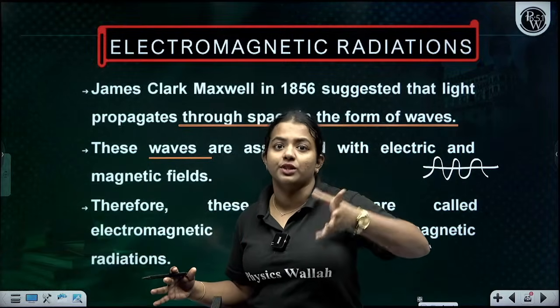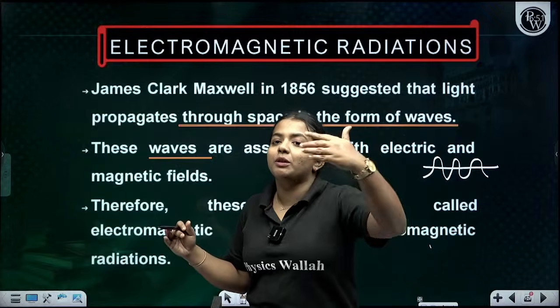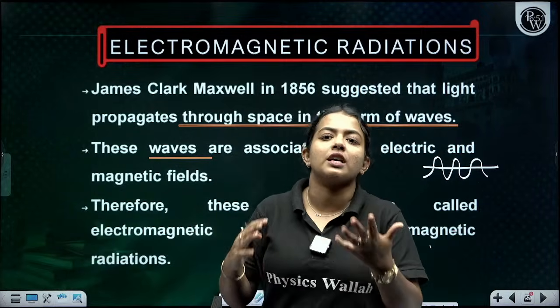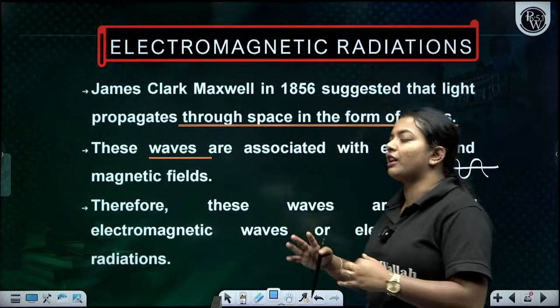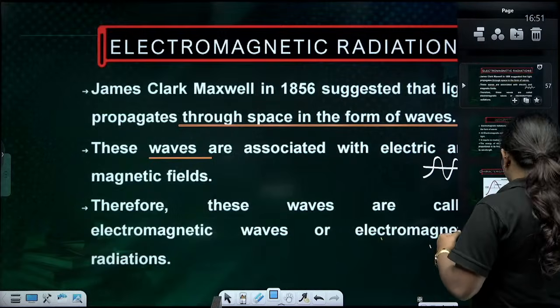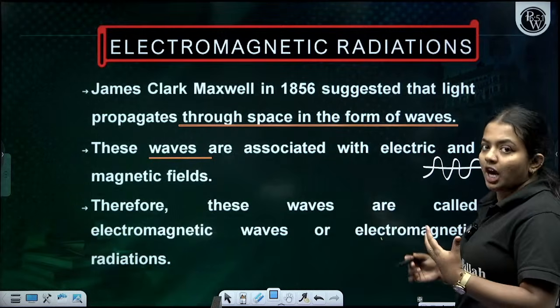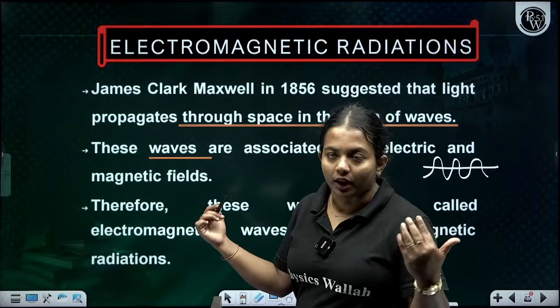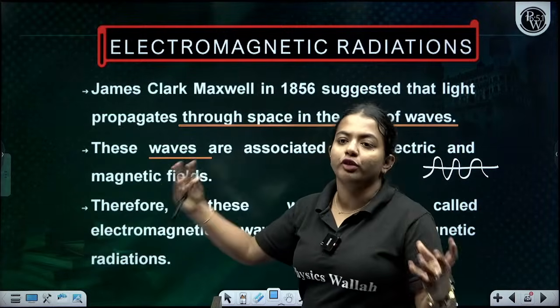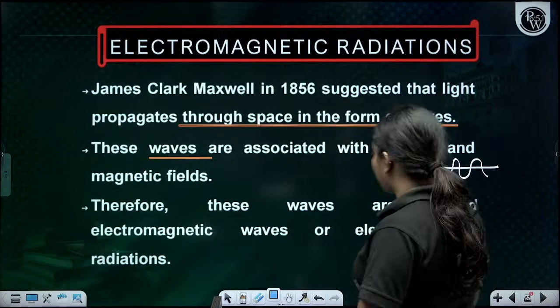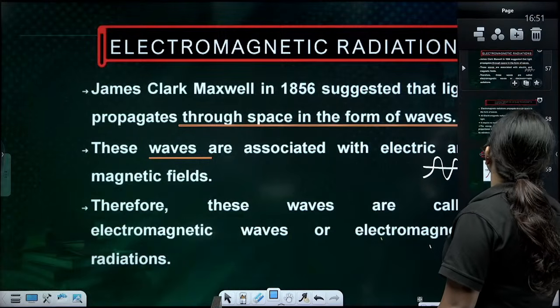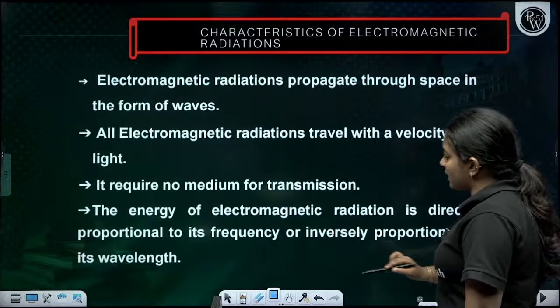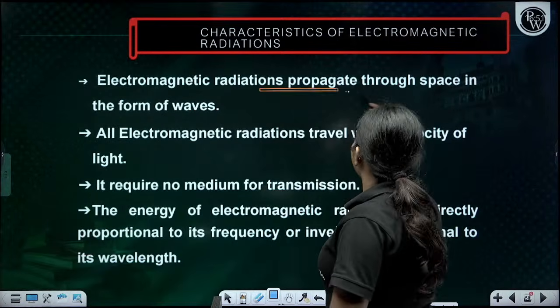That is what is meant by association, and therefore those waves are called electromagnetic waves or electromagnetic radiation. It is the radiation emitted by light when it travels through space in the form of waves. Clear? Clear?